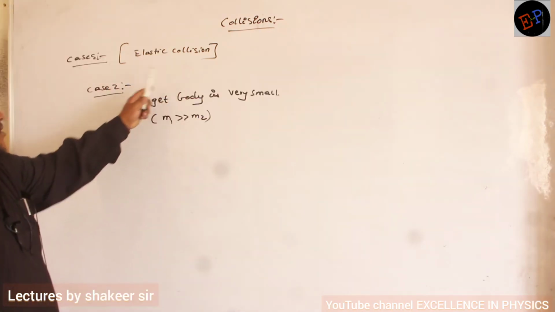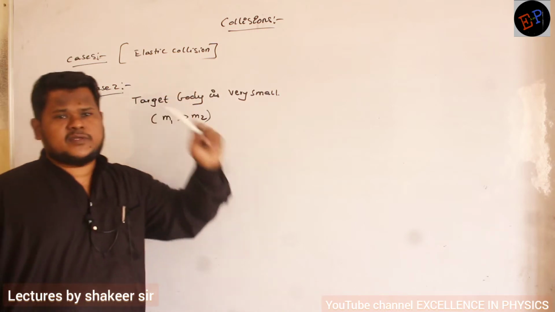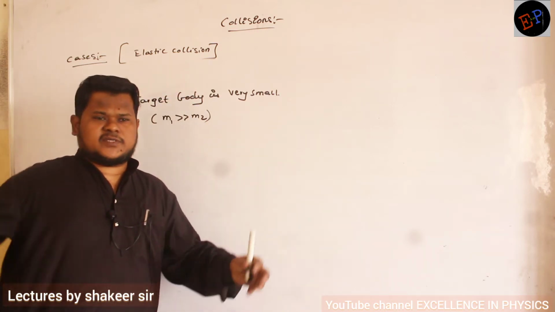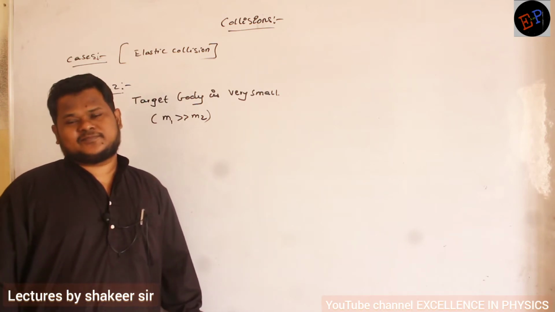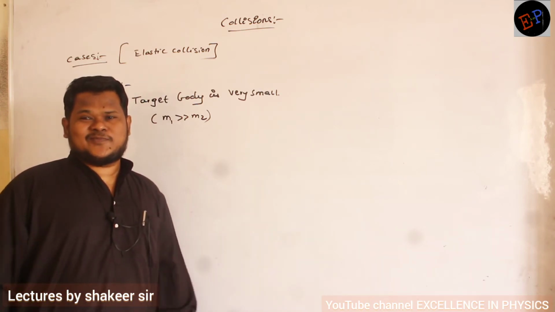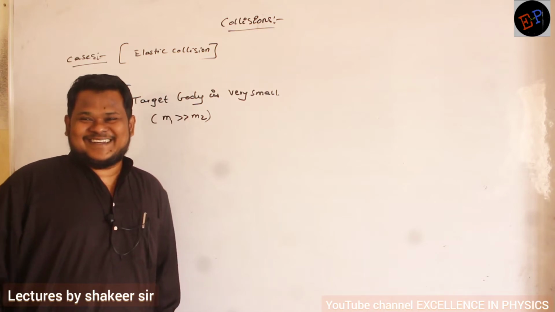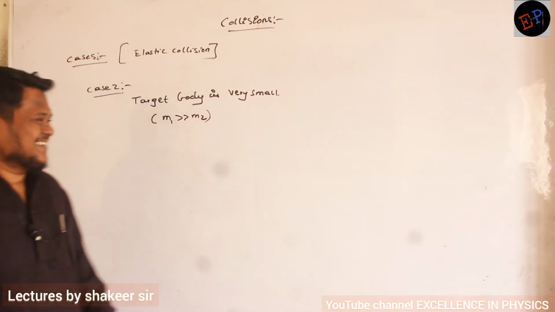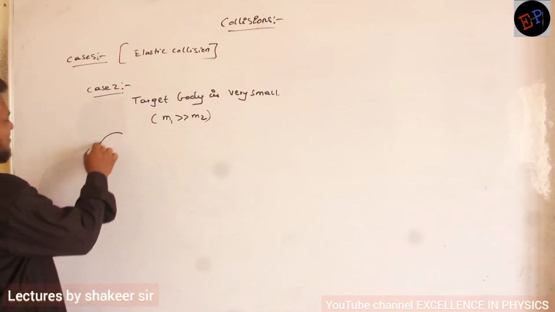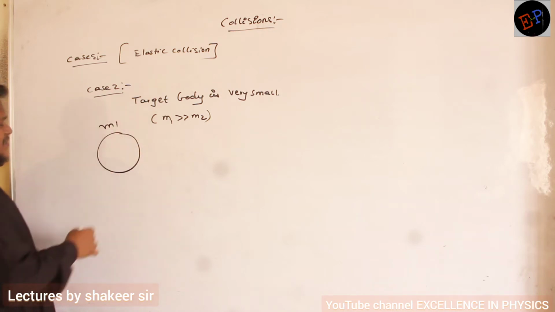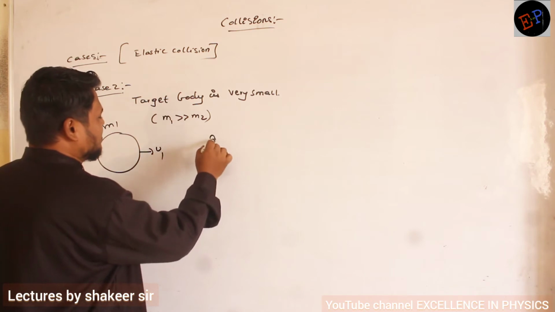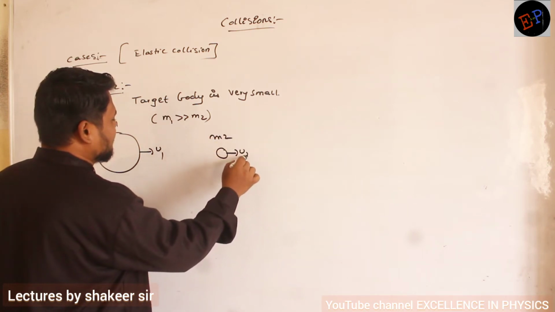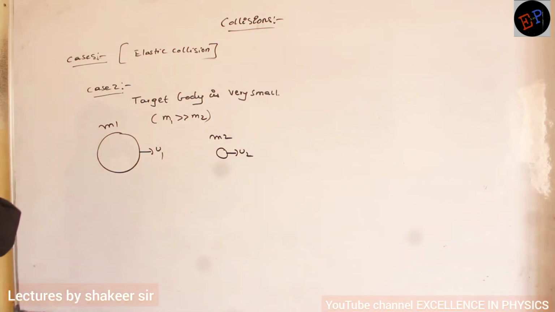In the same elastic collision, case number 2, target body is very small. It means the first body is a very big body, second body is a very small body. First body Shakir Saru, second body Umesh Yadav anamata. Okay ma? So this is body of mass m1 traveling with a velocity of u1. So this is a very small body, mass m2, traveling with the velocity of u2. Understood? So after collision what will happen?